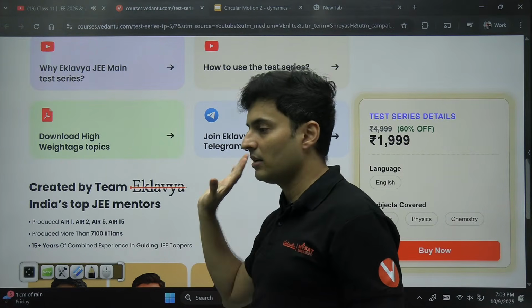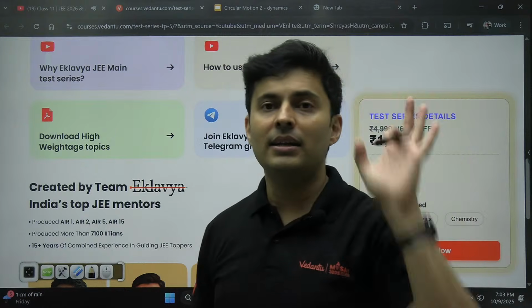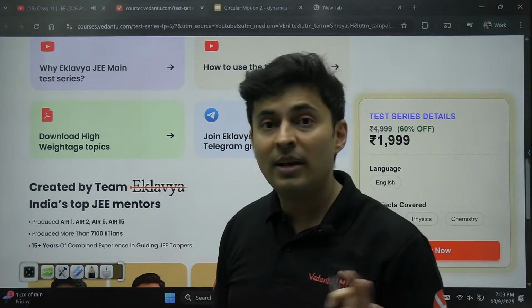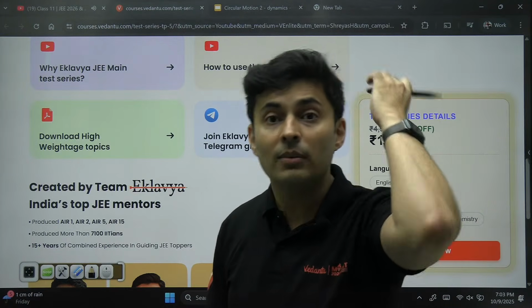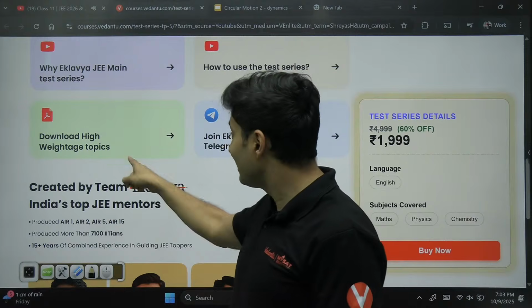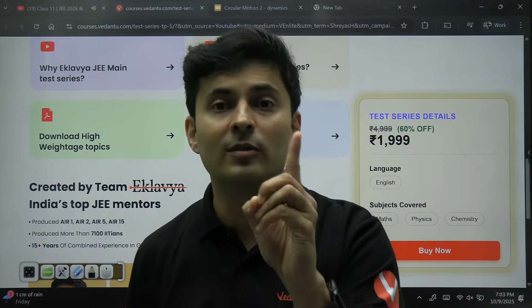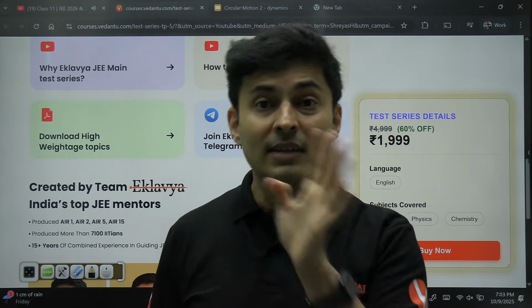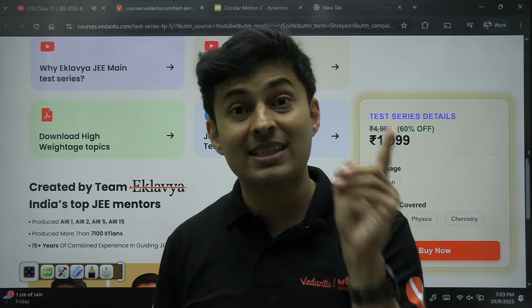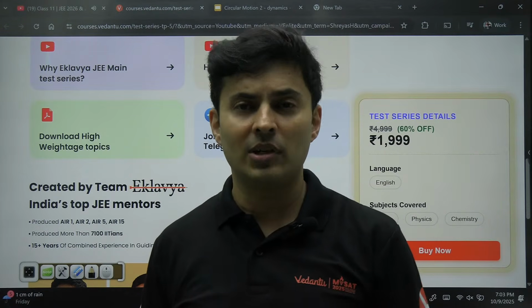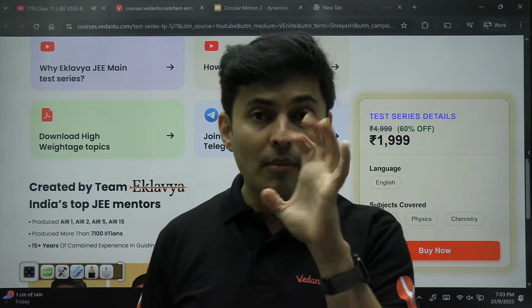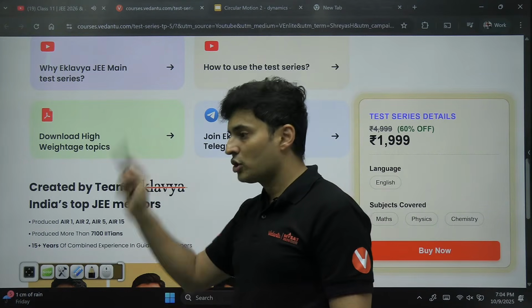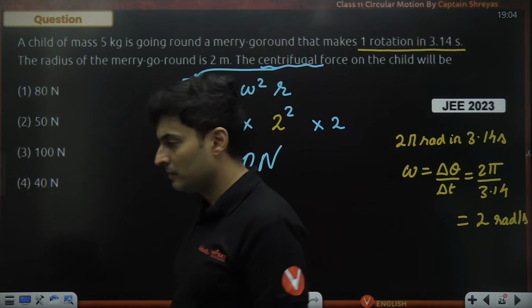This should be 100% because that will take you to 99 percentile. Else, if you are doing 40% of the syllabus, but it is not high weightage, then you will not even get 80 percentile. Because I'll tell you, these high weightage topics are just 25 to 30% of the syllabus. So just imagine, even if you have not done 70% to 75% of the topics, still a student can get close to 99 percentile. Yeah, that is the importance of this particular PDF. Okay, so make sure you are going to it, or else it will be a big blunder.